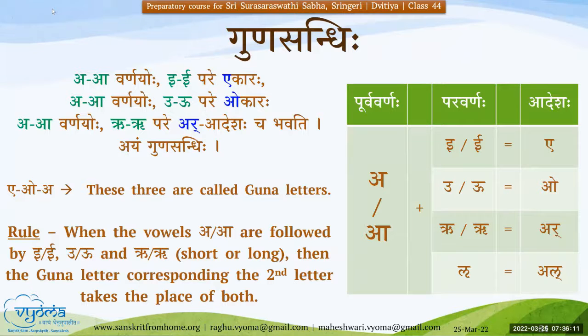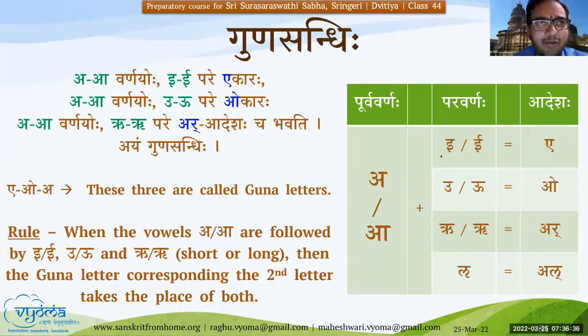So, mixing with E, the second letter starting with E and U: A becomes A with E, and A with U becomes O. For example, I gave an example also in today's class. So anyway, I will give you the examples, no issues.